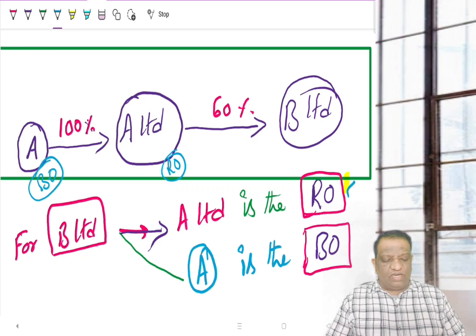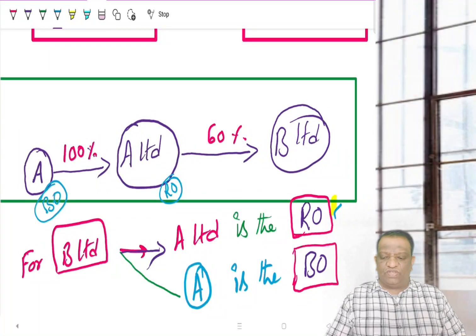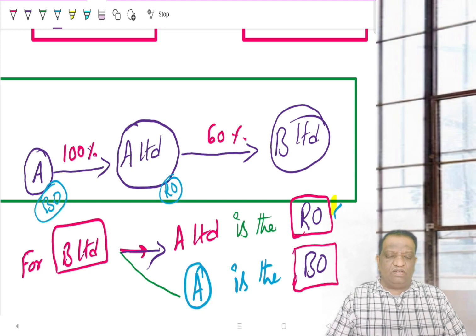But at a student level, it is not necessary that for every share there is a registered owner and a separate beneficial owner. The majority of shares are held by the real owners. He himself may be the registered owner and also the beneficial owner. Like if, as an investor, I buy shares in my name with my own money for my own benefit, then since the shares are in my name, I am the registered owner, and since I am the beneficiary of all that, be it voting rights or dividend, I am also the beneficial owner. So the government really has no challenge if the registered owner and beneficial owner are one and the same.